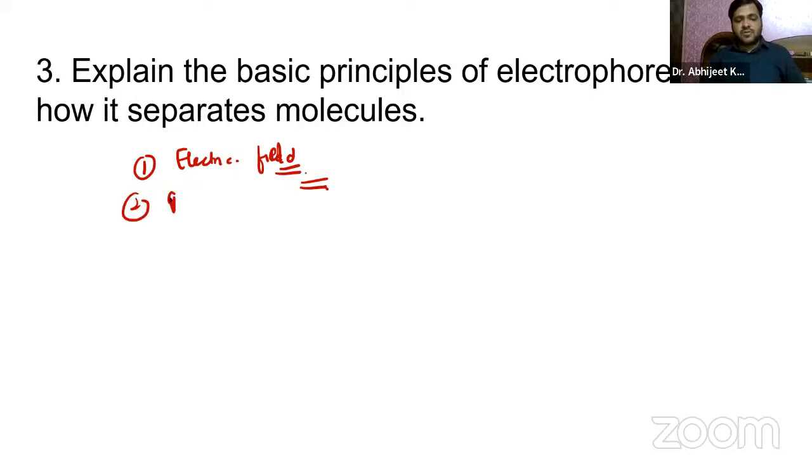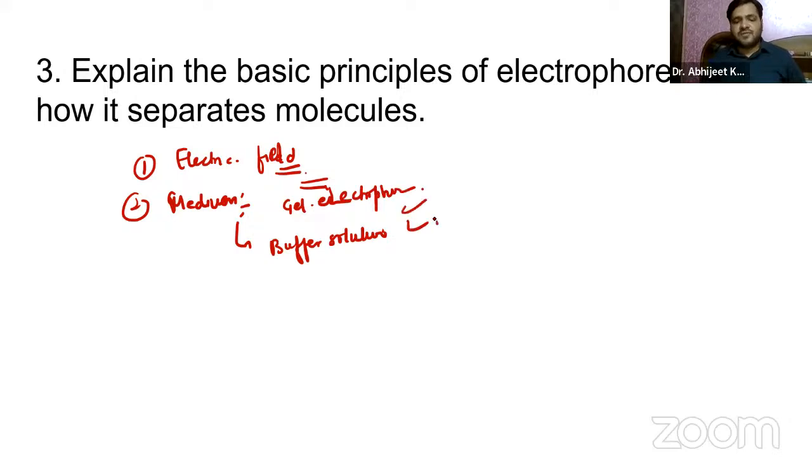Again, you have to remember about the medium, that is gel electrophoresis, and we have the buffer solution. The most common media in gel electrophoresis are agarose or polyacrylamide gel. After that there is the separation mechanism.